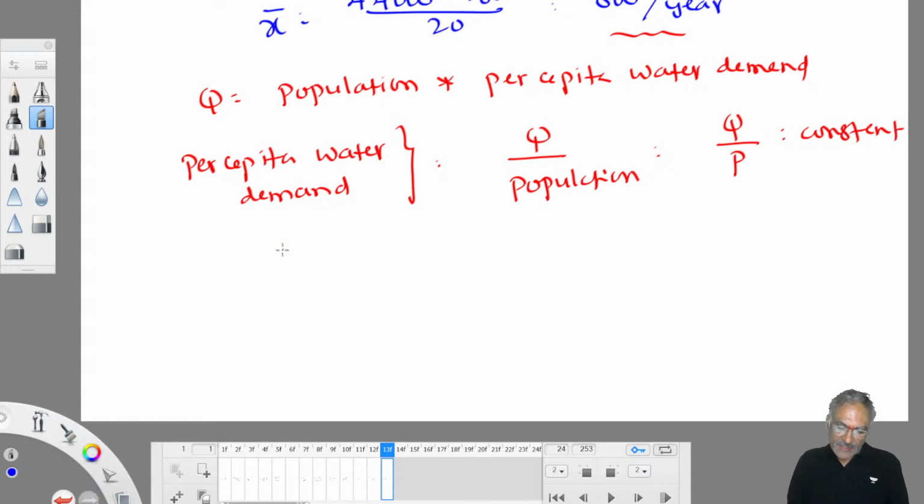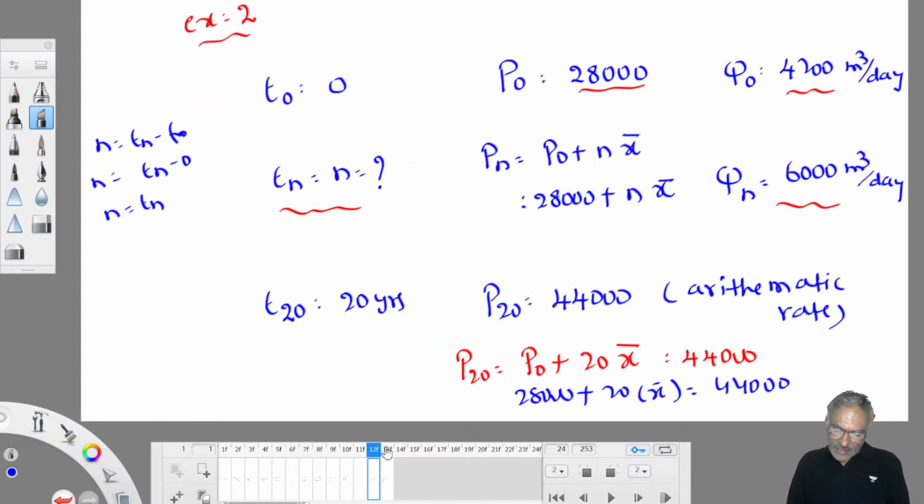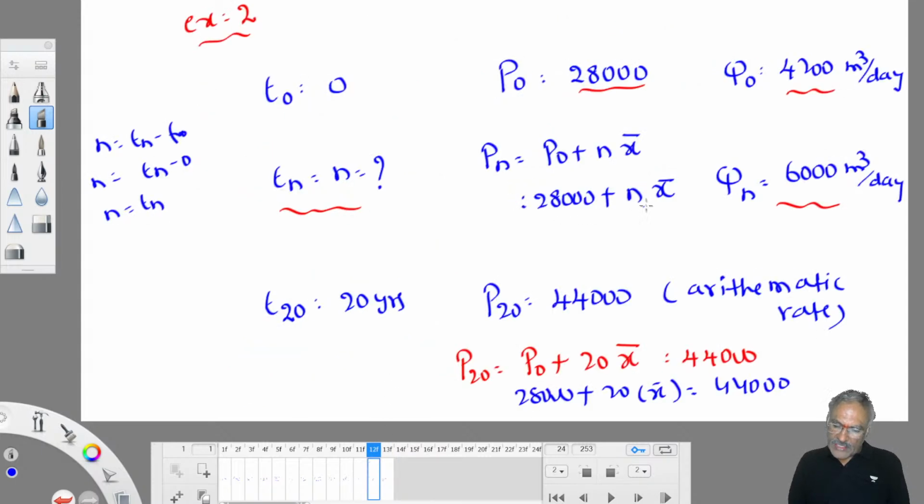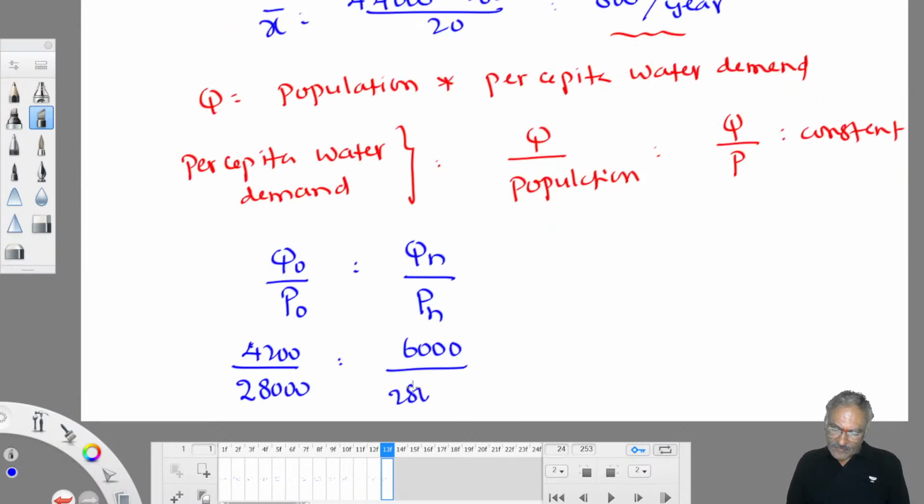Therefore, I can write at the time T naught, the discharge is Q naught and the population it is serving is P naught. At the time n, the discharge is Qn and the population it is supposed to serve is Pn. Q naught we already got: 4,200 meter cube per day, serving a population of 28,000. Qn is also known to you: the plant is designed for 6,000 meter cube per day. And Pn is 28,000 plus n into x bar, where x bar is 800 per year.